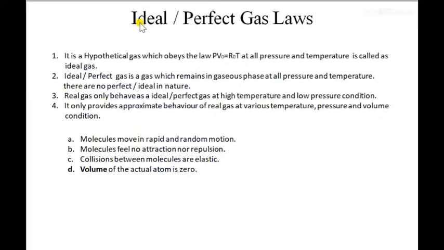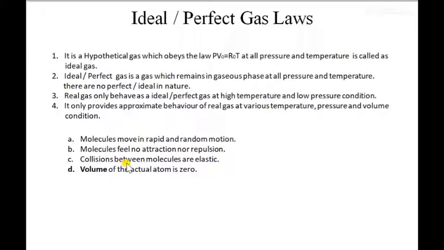Now these are the other things which hold inside an ideal or perfect gas. First, molecules move in a rapid and random motion inside the ideal and perfect gas. Second, molecules feel no attraction, no repulsion. In the case of an ideal gas or perfect gas, no molecule feels attraction or repulsion.